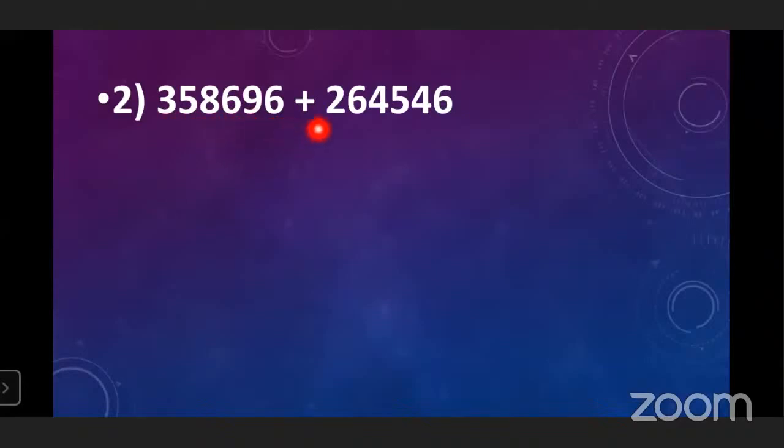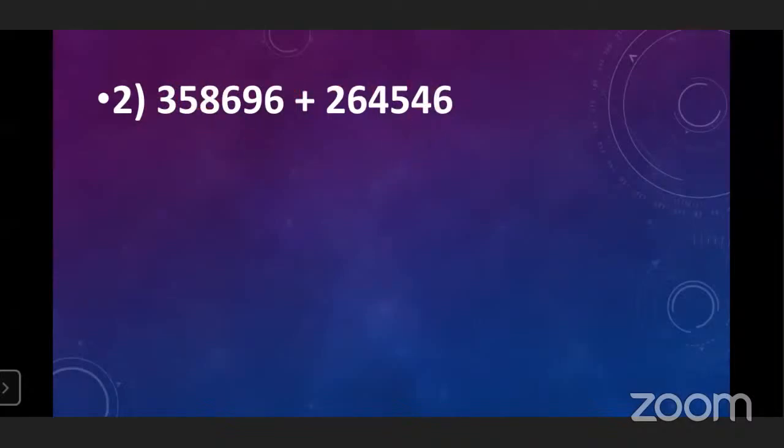3,58,696, after that, the sign. Which sign is given? Plus sign. 3,58,696 plus 2,64,546. Means these two 6-digit numbers, we have to combine, we have to join. That means we have to add.